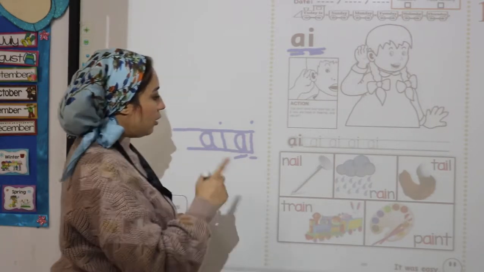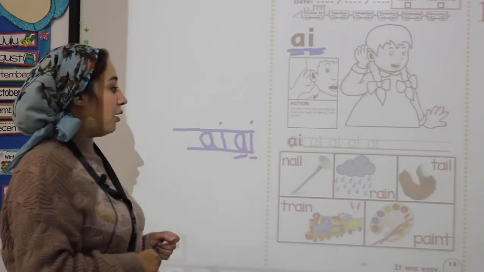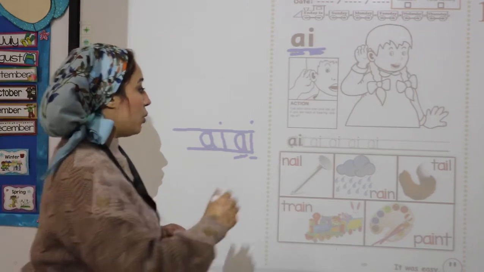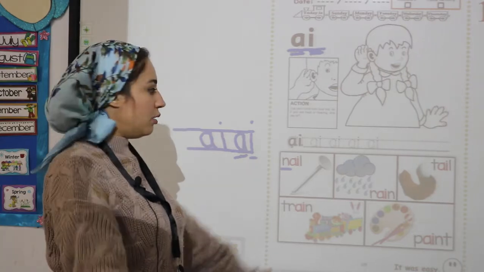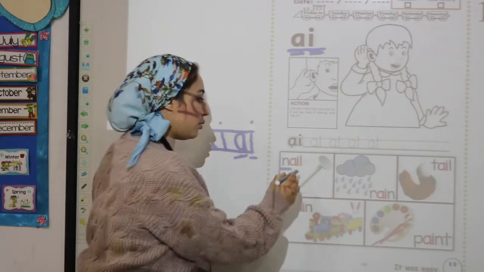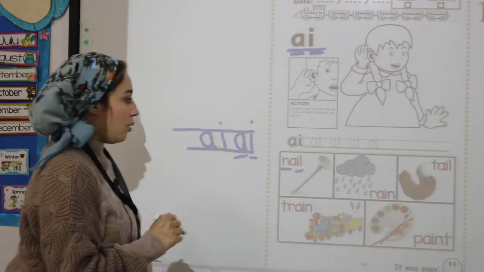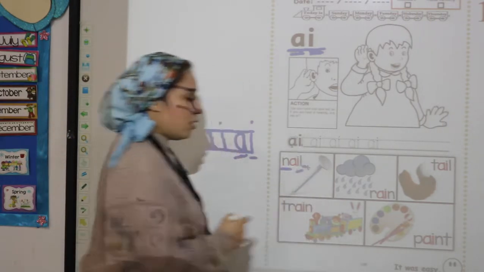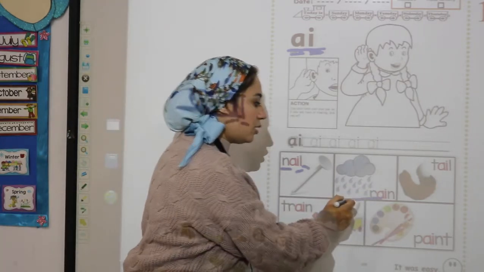Okay. Look at this picture. What is this? Nail. What is the first sound in the word nail? And what is the middle sound? A. And what is the last sound? L.